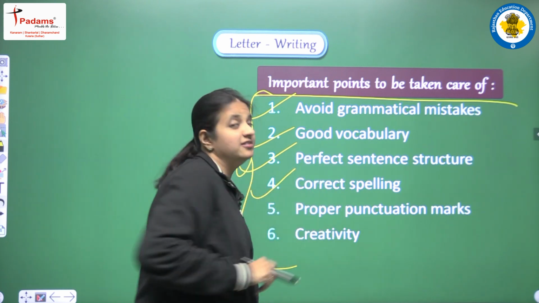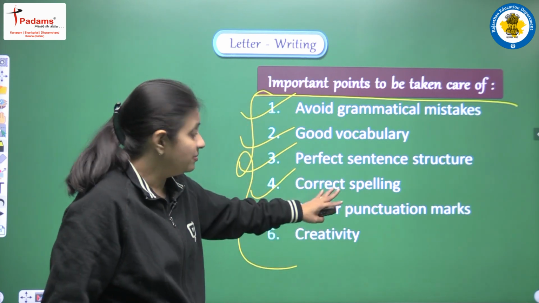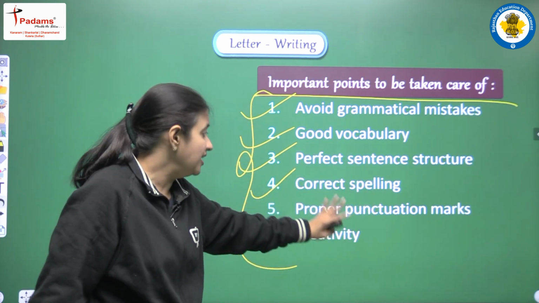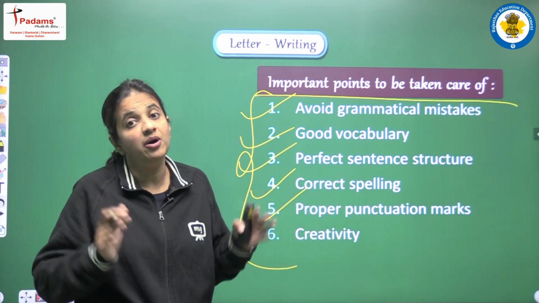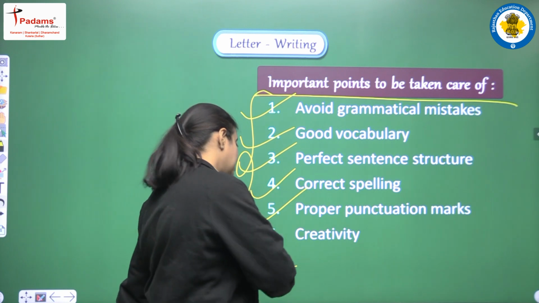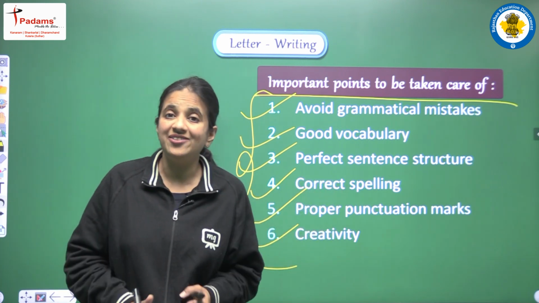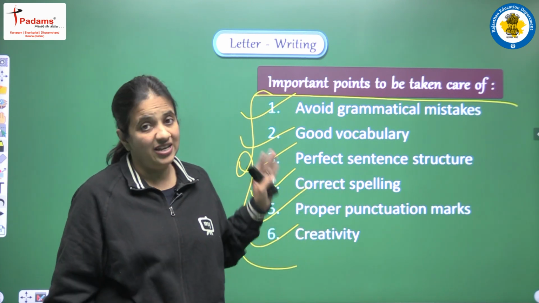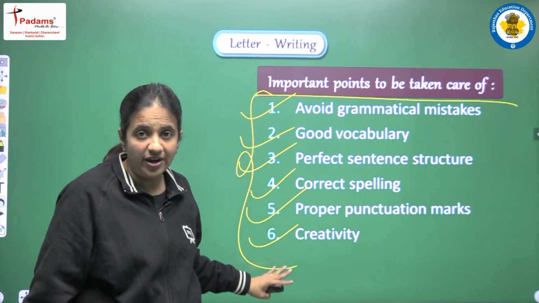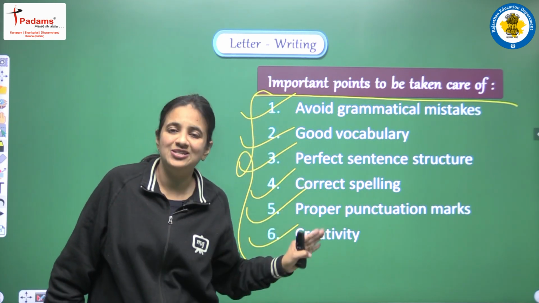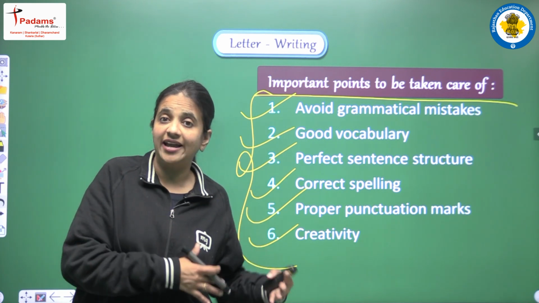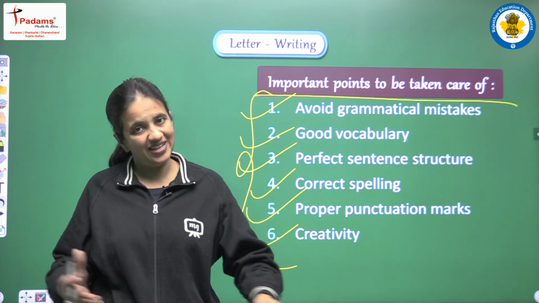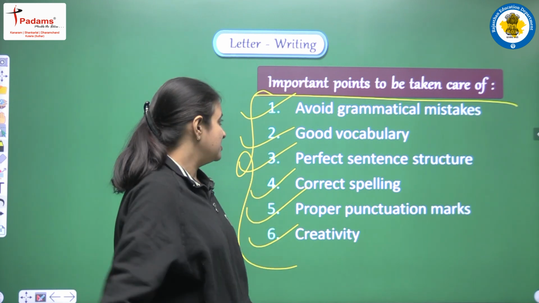No mistakes are acceptable in spelling, and yes, all the punctuation marks should also be perfect and proper. And yes, we have to show our creativity in this section. So yes, we have to follow all these points. We have to take care of all these points, then only we will be able to score good marks in this writing section. Okay, so these are the basic things.